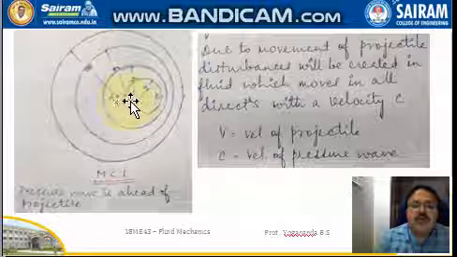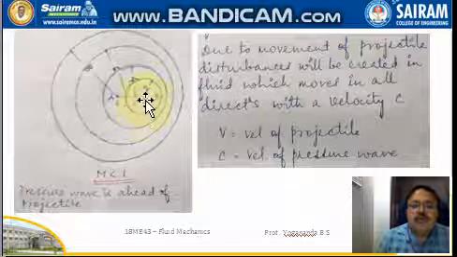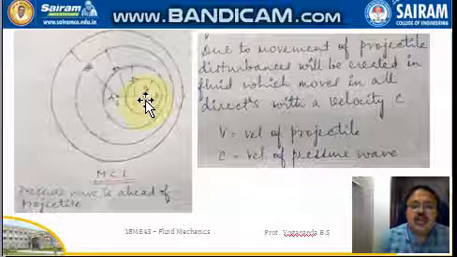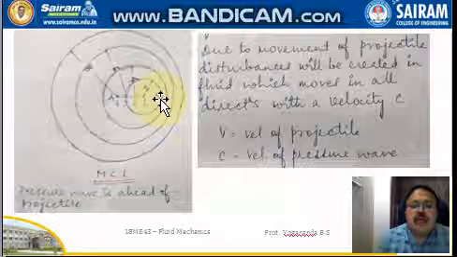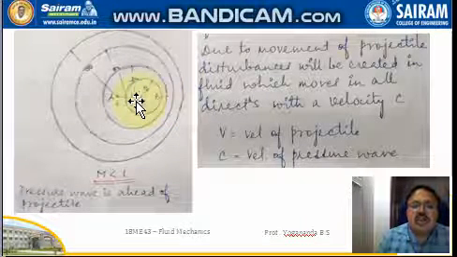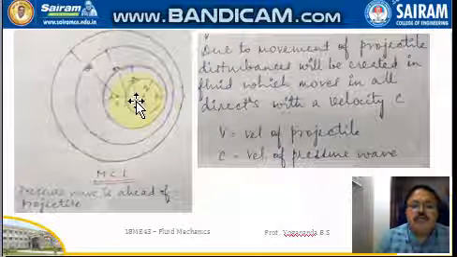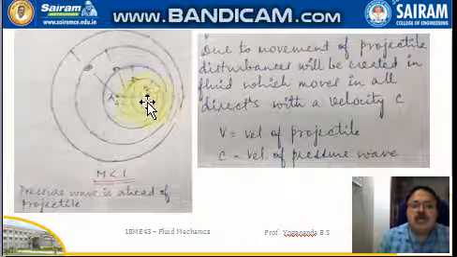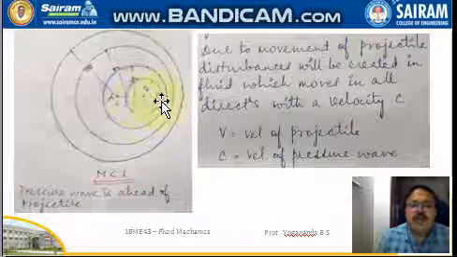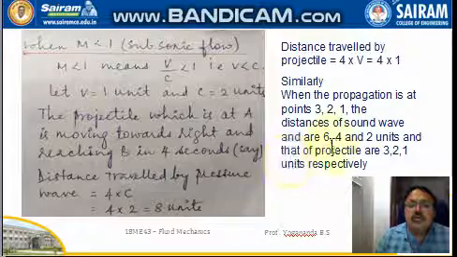Then from 3 to point 2, then from point 2 to point 1, and then from point 1 to the final point B. So at point 1 it is one unit behind my point B, that is the destination. When you take up your point 2, it is just 2 units of distance to be covered to reach my point B.